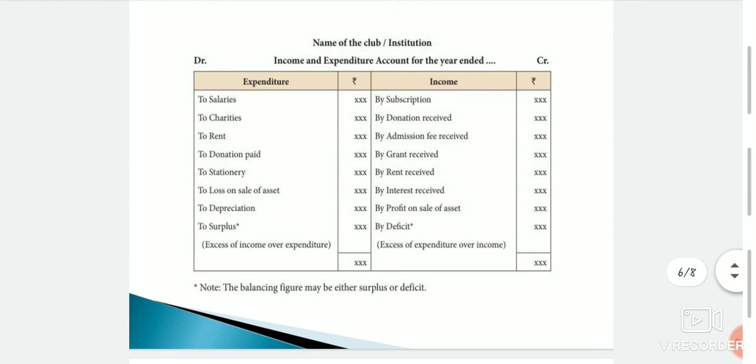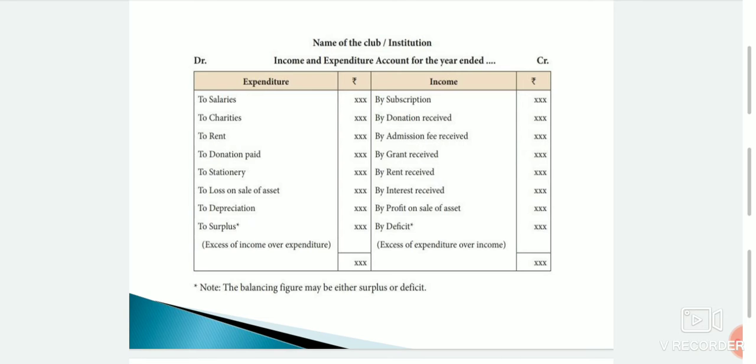Specimen of income and expenditure account. For preparing an income and expenditure account, include all items of revenue receipts and expenses on the respective side of the account. Ensure that no items of capital incomes and expenses are included in this account. And also, adjustment for amounts prepaid and outstanding with respect to each item will have to be made. Next, items not included in the receipts and payments account, such as depreciation, provisions and profit or loss on sale of assets, will have to be included in this account.